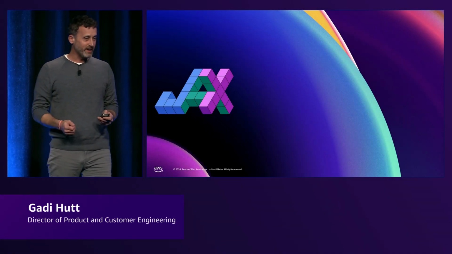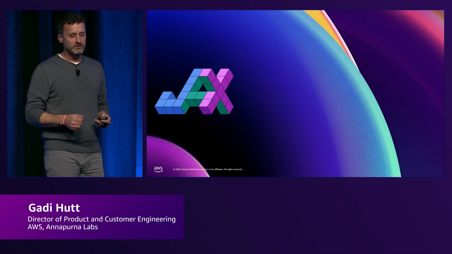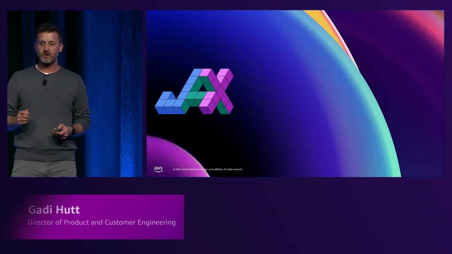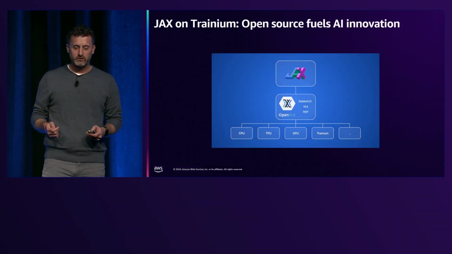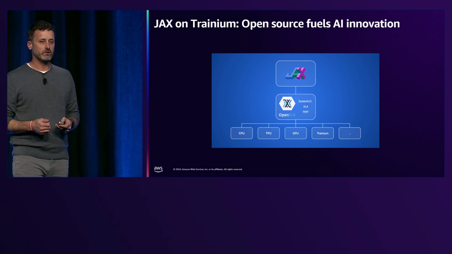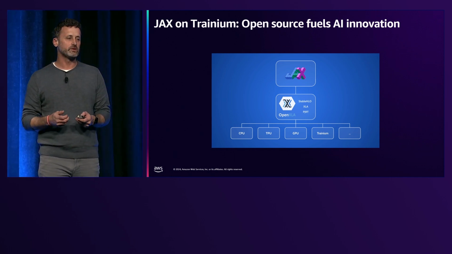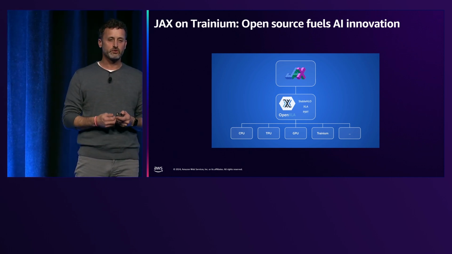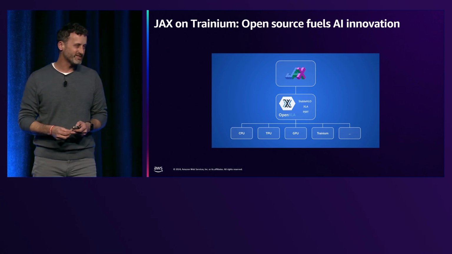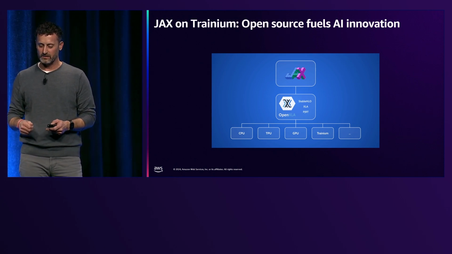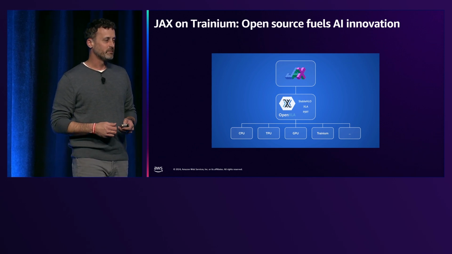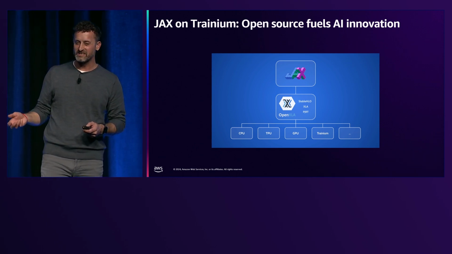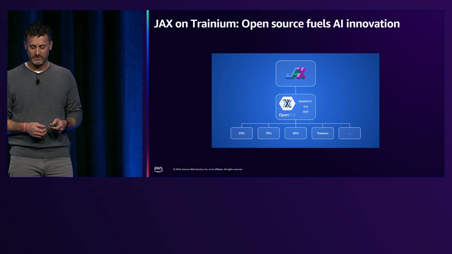So today, with the launch of Trainium 2, we also announced an open source partnership with Google. We are very proud to partner with Google around JAX to enable more use cases and make sure code portability with JAX allows customers to choose the right hardware for their solution. And of course, the JAX native integration of the OpenXLA project, which I mentioned before, makes it really easy. And I hope you'll see that very soon when Matt goes on stage.